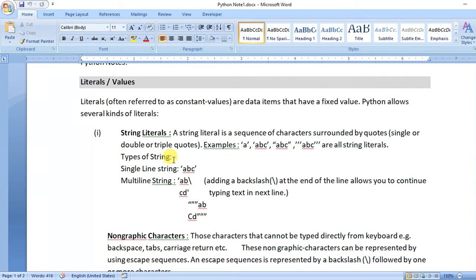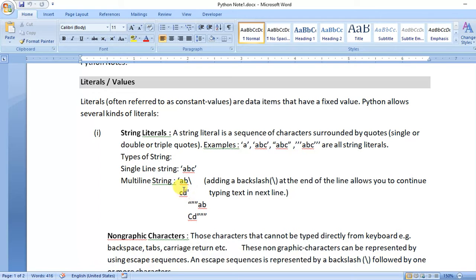The different types of strings used in Python: one is a single line string, which means your string is one line long, and the multi-line string is when your string is more than one line long.